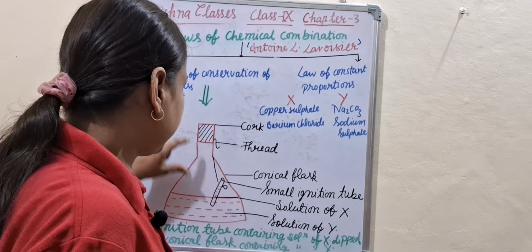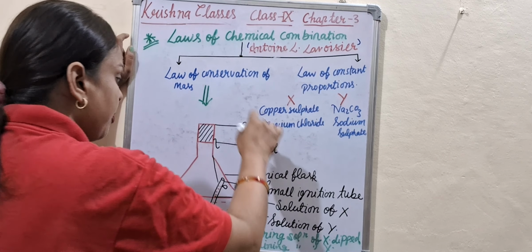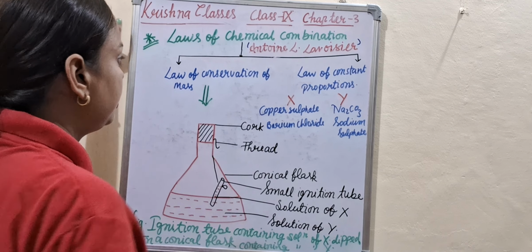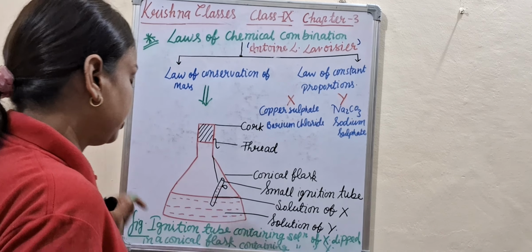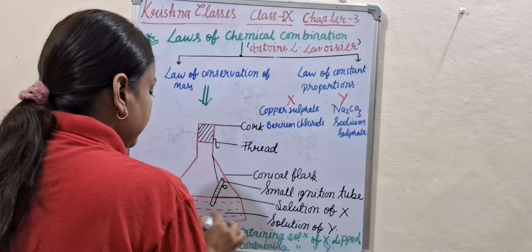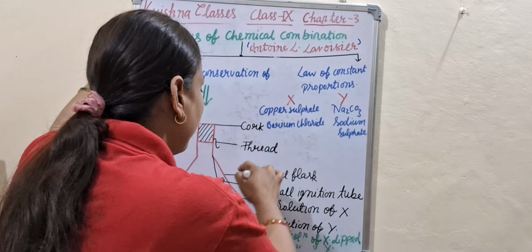Here is the picture of the experiment given, which describes the law of conservation of mass. What happened here? This is the conical flask.